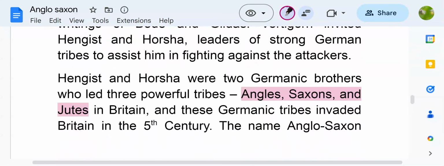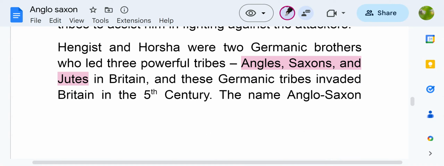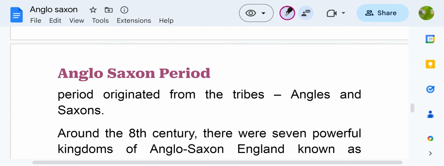But Hengist and Horsa were two Germanic brothers who led three powerful tribes, Angles, Saxons, and Jutes. And they led these tribes to Britain. And these Germanic tribes invaded Britain in the 5th century. So actually, Vortigern wanted their help, but Hengist and Horsa led their tribes to Britain, and they started ruling in Britain. The name Anglo-Saxon period originates from the tribes Angles and Saxons. You can understand Anglo-Saxon is the term. Anglo-Saxon is like a mixture of Angles and Saxons.